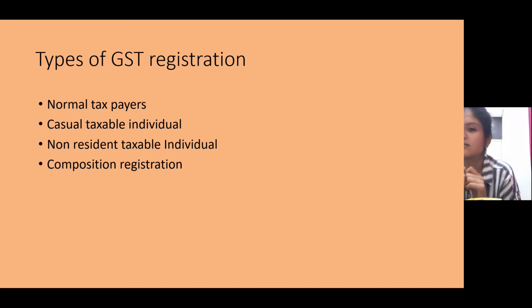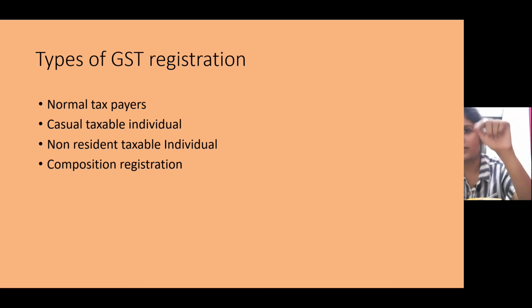First is normal taxpayers, as most businesses in India fall under this category. Already, back to the first slide which I discussed, first point, depending on your turnover: if your turnover exceeds 40 lakh rupees in a financial year, then you are required to register as a normal taxable person. Here I'm not using the word casual, because casual deals with occasional or seasonal business. But this is a normal taxpayer, where only turnover is considered.